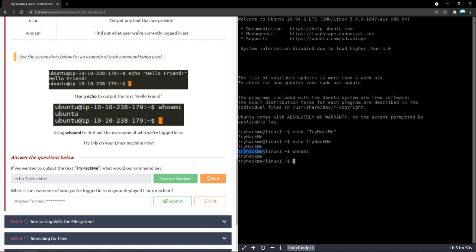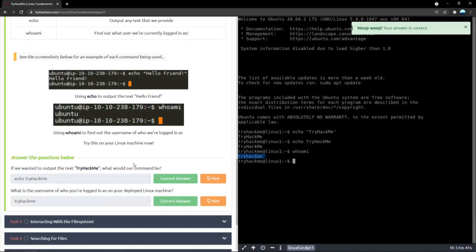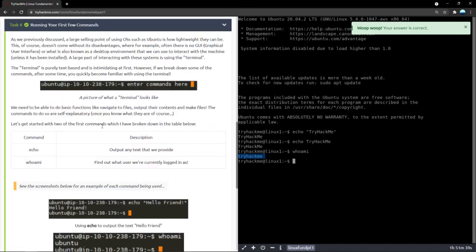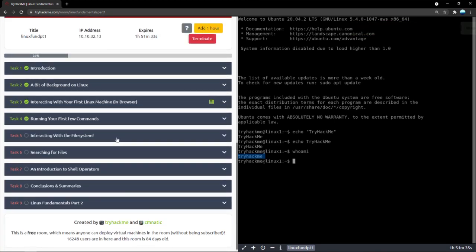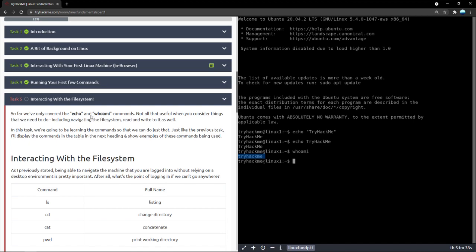Look, when we type in whoami, it says tryhackme. So we got it. Let's type in tryhackme, and there we go. Now, yeah, that is pretty much it. These are our first few commands. We're getting there. Now let's move on to task 5. We are now interacting with the file system.